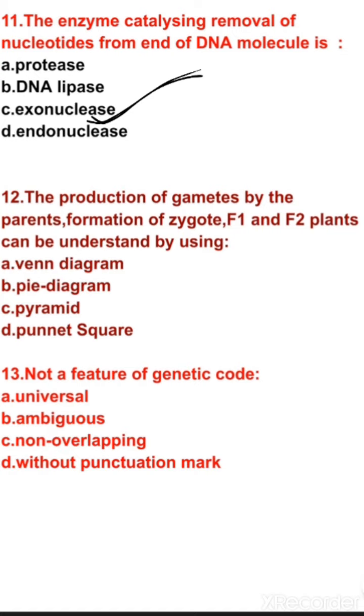Okay, let us see question number 12. The production of gametes by the parent, and formation of zygote, F1, F2 plants can be understood by using a Punnett square, as we all know.